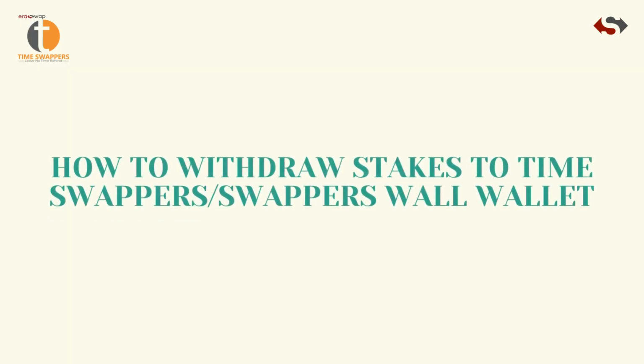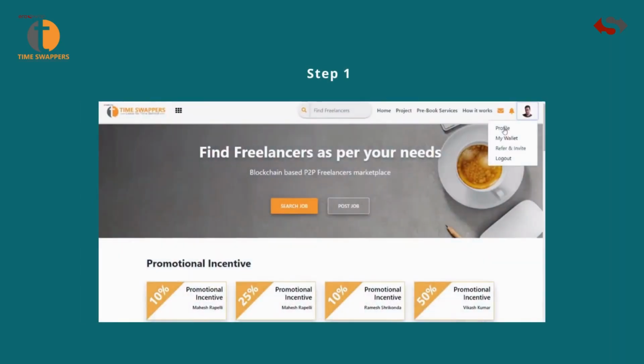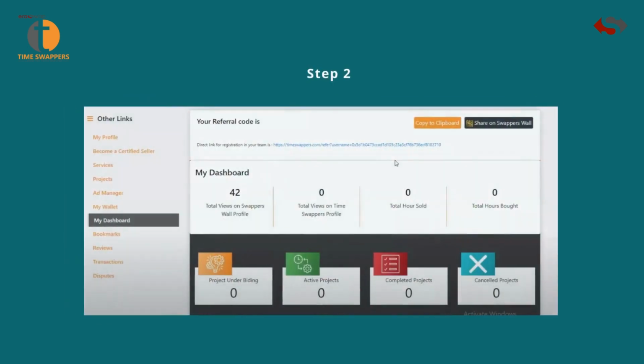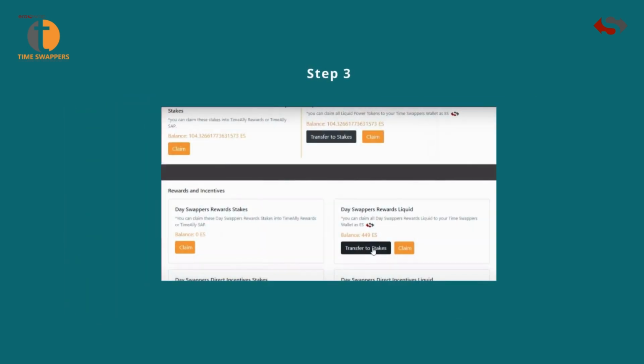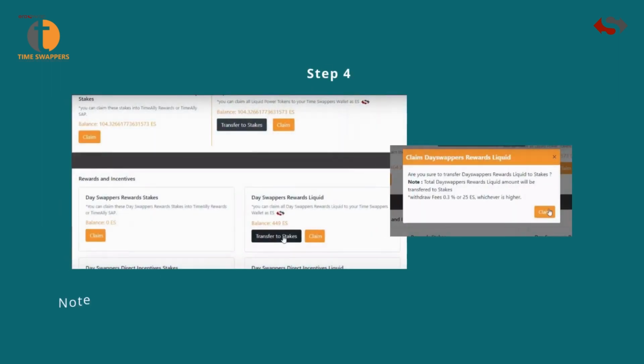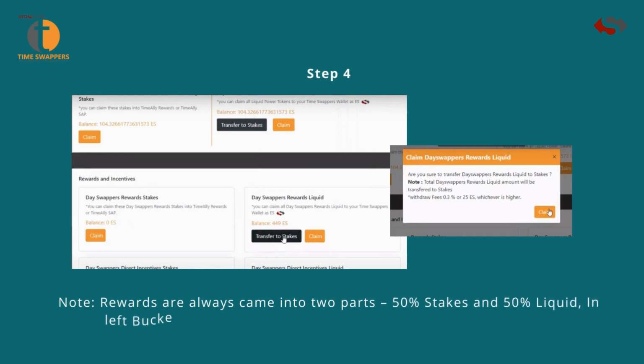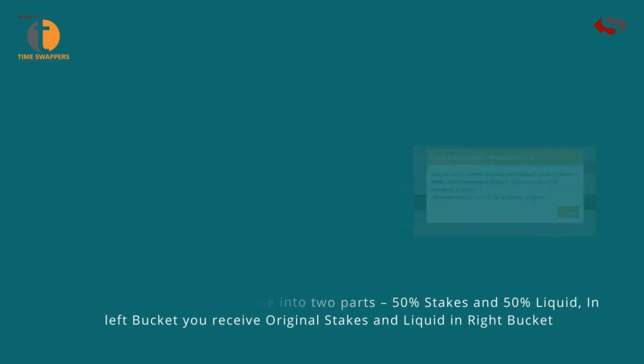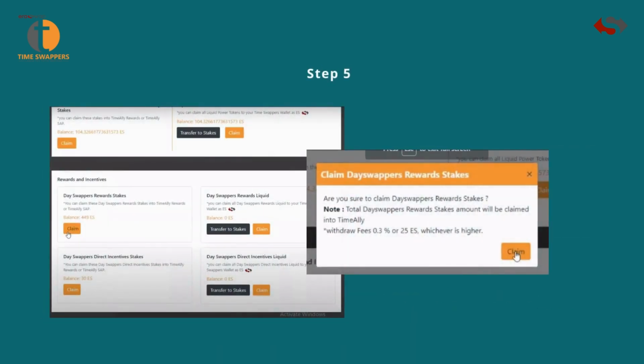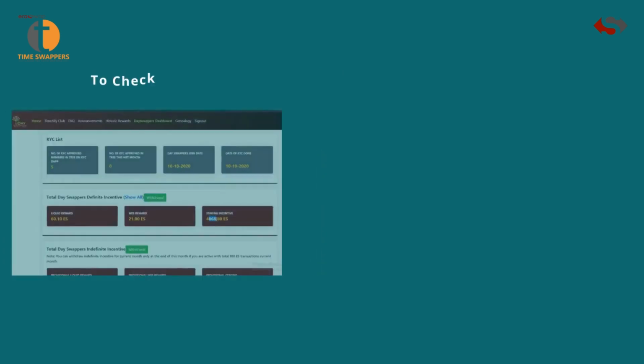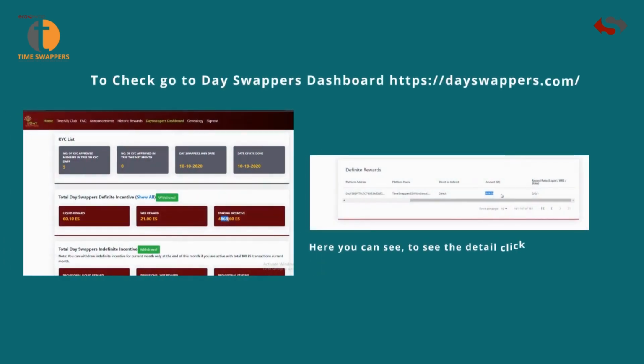How to withdraw stakes to TimeSwappers, Swappers Wall wallet. Step 1, go to my profile on TimeSwappers. Step 2, go to Dashboard. Step 3, click on Transfer Stakes. Step 4, click on Transfer Stakes and click on Claim. Rewards always come in two parts, 50% stakes and 50% liquid. In the left bucket you receive original stakes and liquid in the right bucket. Step 5, now click on Claim on the left side and confirm claiming. To check, go to DaySwapper's dashboard. Here you can see, to see the detail click on Show All.